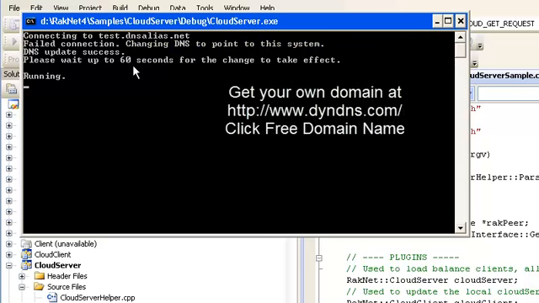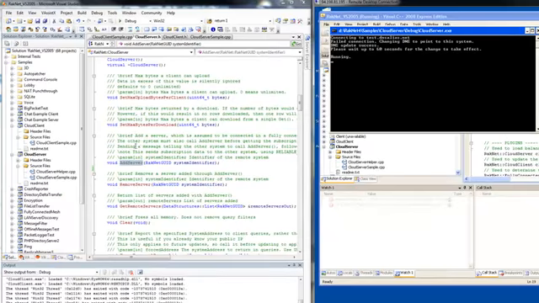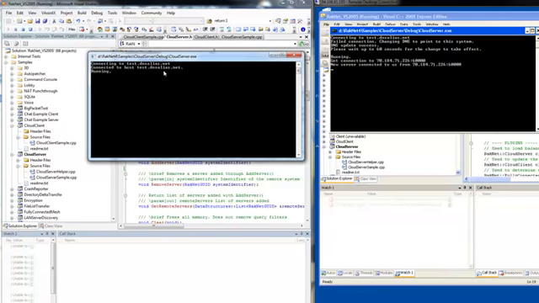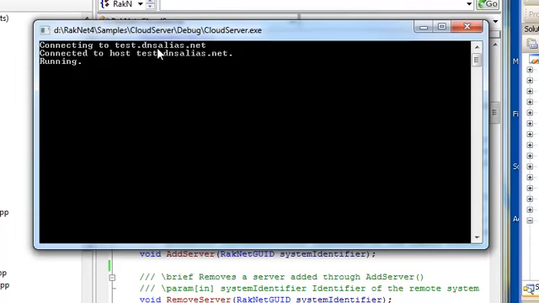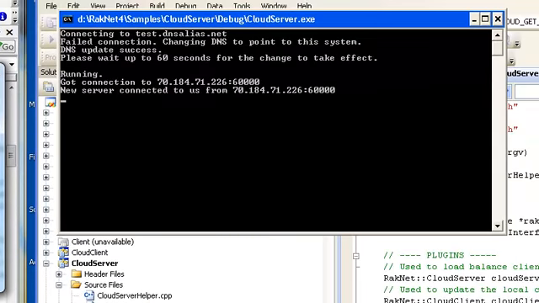You can see here that I'm using the domain name test.dnsalias.net. It failed to connect to that alias because the IP address is not pointing to itself. Therefore, it changed it to point to itself and it updated. Now, if I start another instance of the server on another machine, you can see that the alias is now pointing to the remote machine and the two servers are now connected in a cloud configuration.